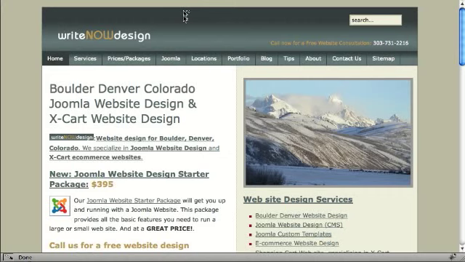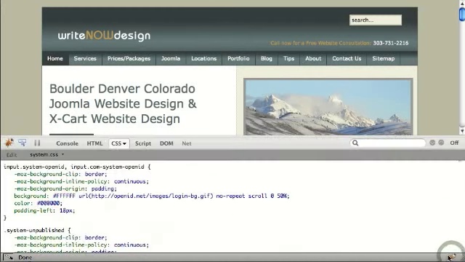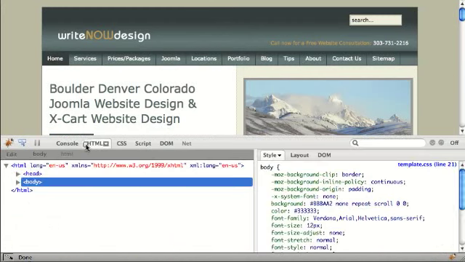So I'm going to use my website as an example, but when you install Firebug, you're going to have a little bug down here in the corner. When you click on that, you'll see the Firebug console. I'll click on HTML. It allows you to see the source of your web page that you're looking at, which would be this page here.